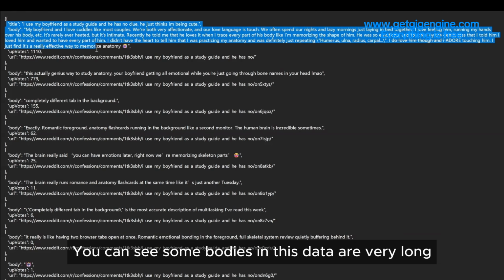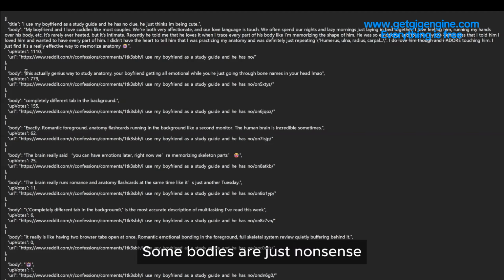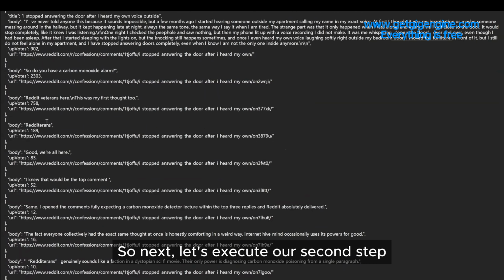You can see some bodies in this data are very long. These are the content we really need. Some bodies are just nonsense. These are meaningless for our workflow. So next, let's execute our second step.